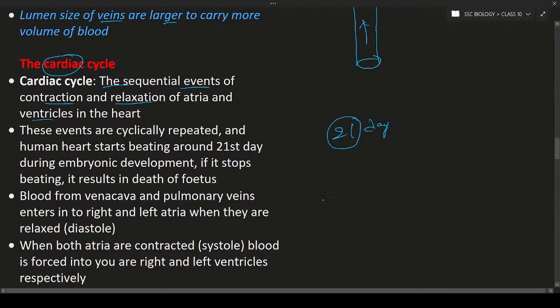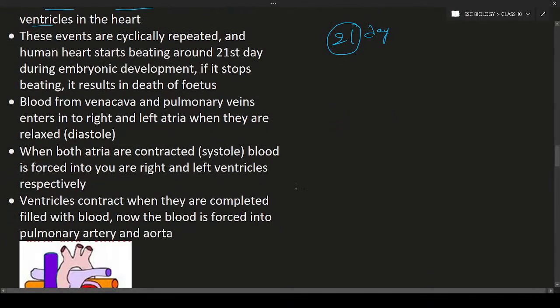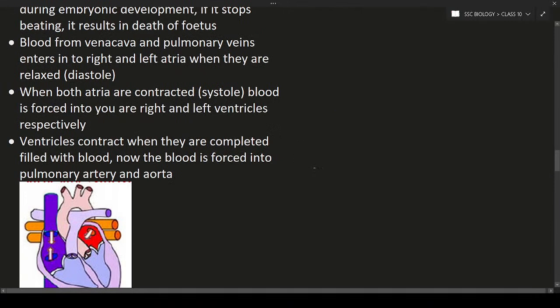So the blood from the vena cava and pulmonary veins enters into the right and left atria. What is meant by atria? This is the heart, and we are drawing a rough diagram. We know there are upper two chambers and lower two chambers. The upper two chambers are known as atria, and the lower two chambers are known as ventricles. If you have any doubts, don't forget to ask me in the live chat section.